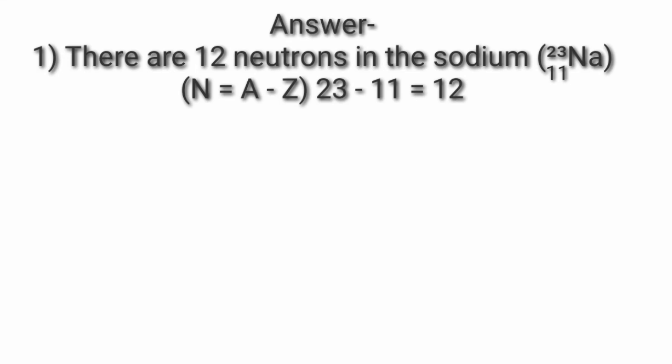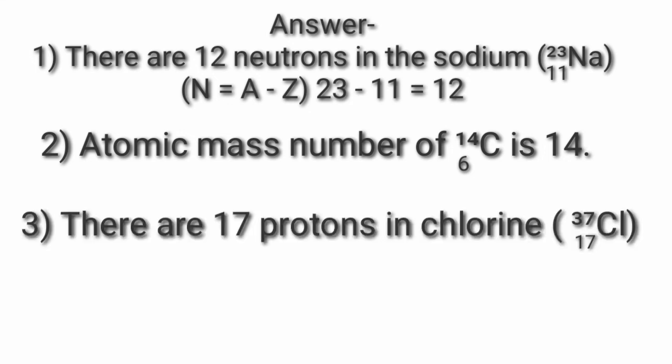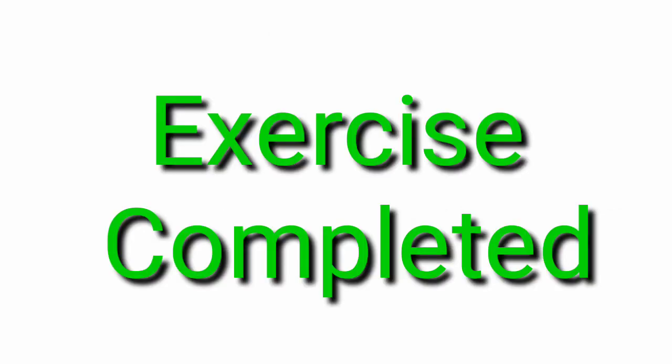So the answer is: first, there are 12 neutrons in sodium Na 23 11. So N equals A minus Z, equals 23 minus 11, equals 12. Second, mass number: the atomic mass number of C 14 6 is 14. Next, there are 17 protons in chlorine Cl 37 17. So the exercise of chapter 5, Inside the Atom, is completed.